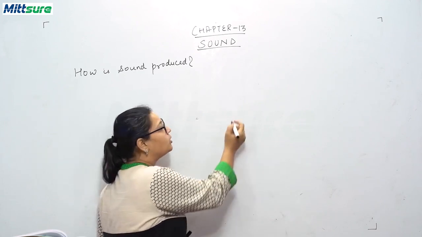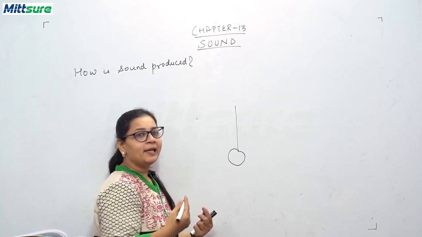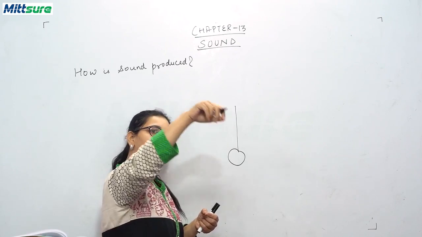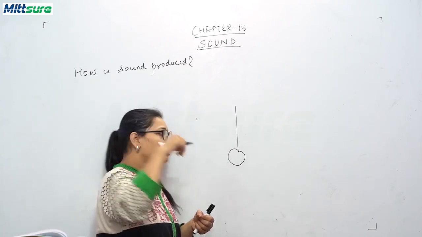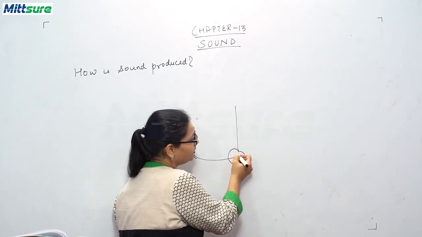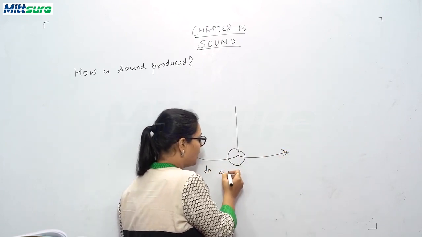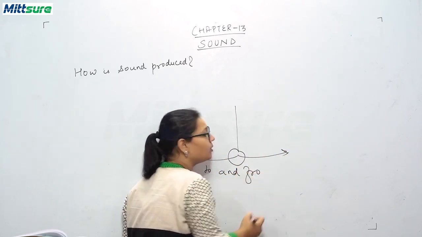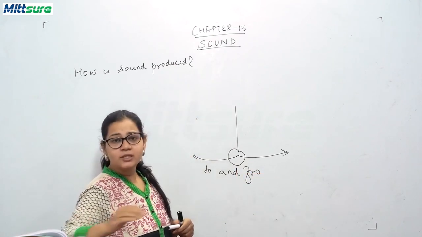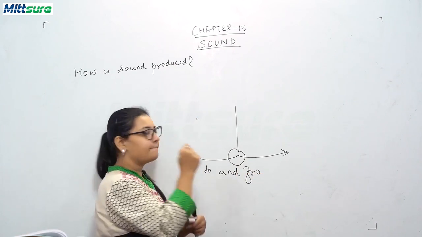You have all seen a pendulum. In your watches you may have seen, or you may have played by tying a stone or a ball with a string and trying to do this type of motion. So when this ball moves from here, then it moves again here. This is called to and fro motion, and this motion is only the vibrations. Okay, so vibration means movement along its point.